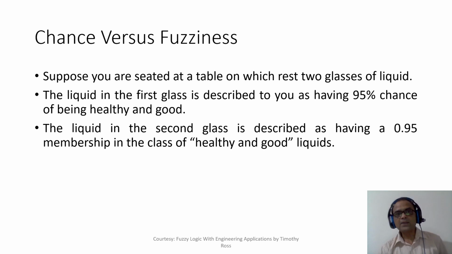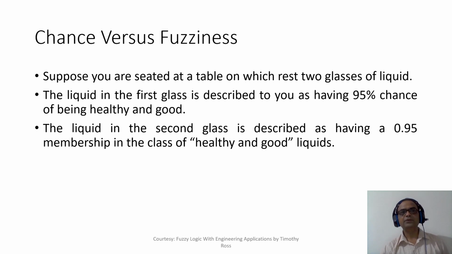In the first case, there is a 95% chance that the liquid is healthy and good. This means there is a 5% chance that the liquid may not be healthy and good, and it may even be a poison.